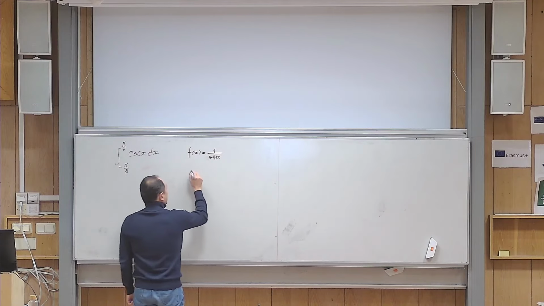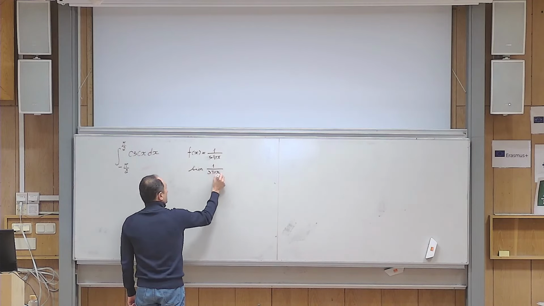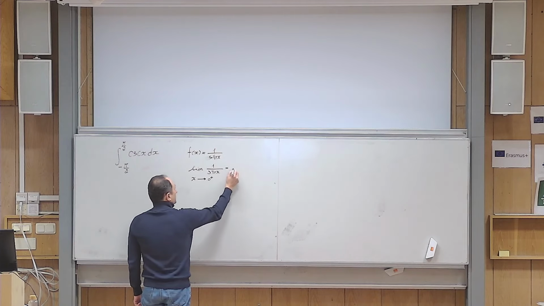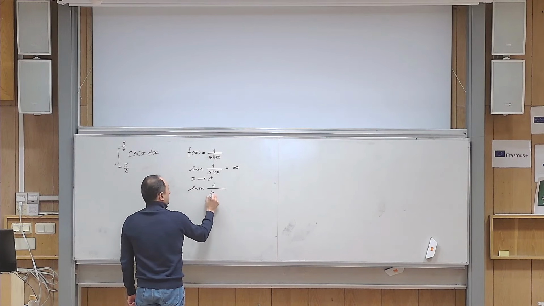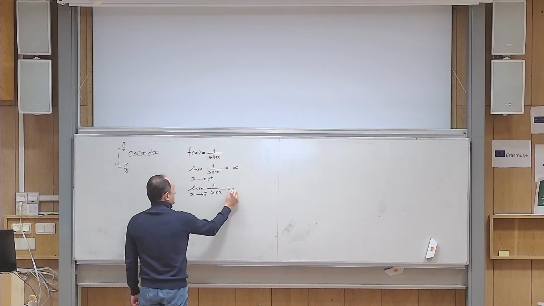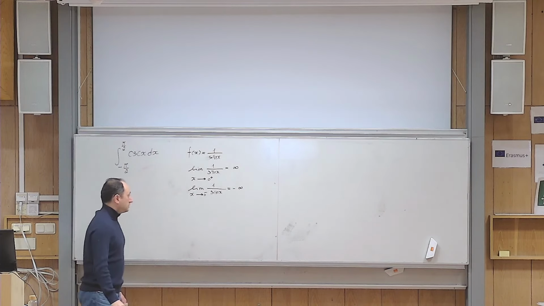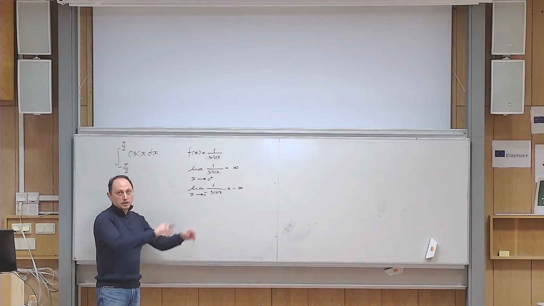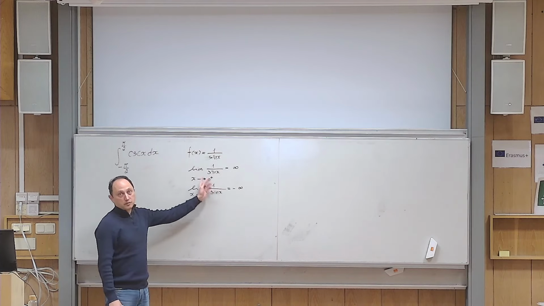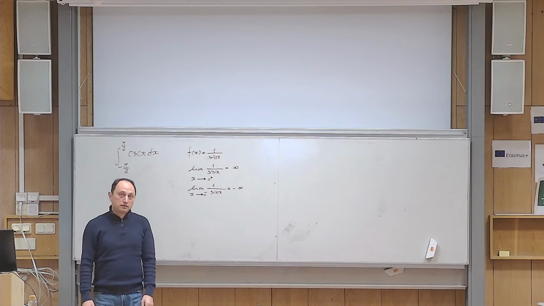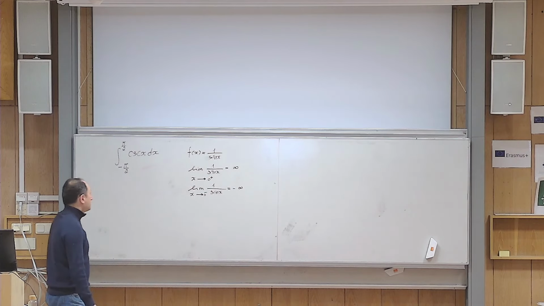For example, if I take the limit of this function as x goes to 0 from the right-hand side, it becomes infinity. And if I take the limit of this function as x goes to 0 from the left, it becomes minus infinity. Because in that case, x will be in the fourth quadrant, and sine is negative. In the other case, x will be in the first quadrant, and sine is positive.